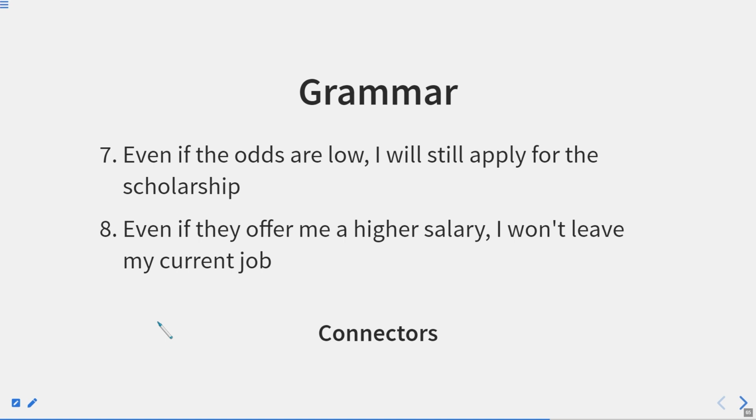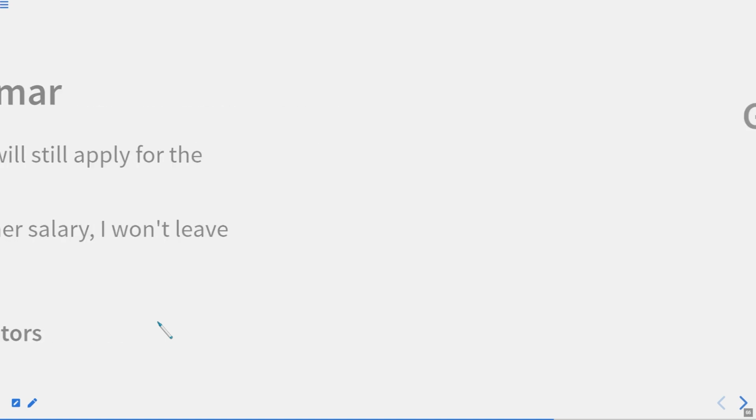Even if the odds are low, I will still apply for the scholarship. Even if they offer me a higher salary, I won't leave my current job. So this is how we can use these words in our sentences. Now let us move to the next one.